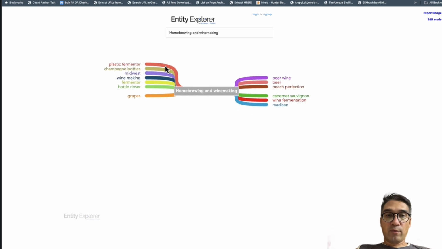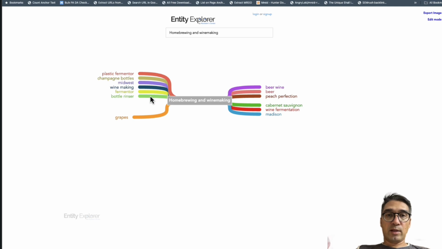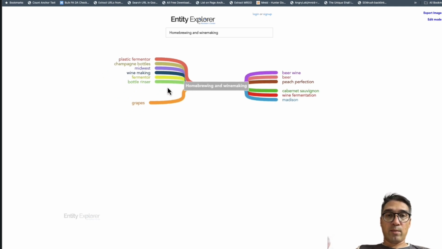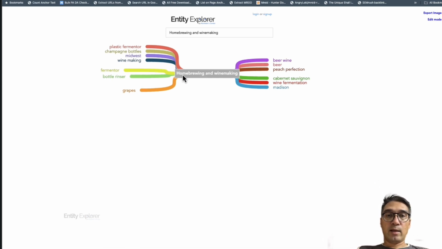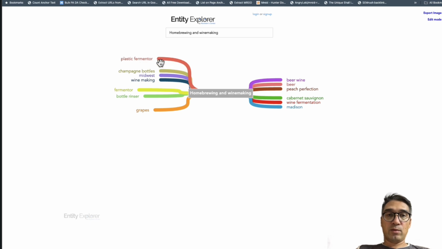And it's giving me quite a few options. So it's giving me plastic fermenter, champagne bottles, Midwest. And so these are entities that are associated with homebrewing and winemaking. Now, I don't have to use every entity associated with it, and I'll show you a neat little trick and a neat little feature of this tool. It's hidden within the tool itself.